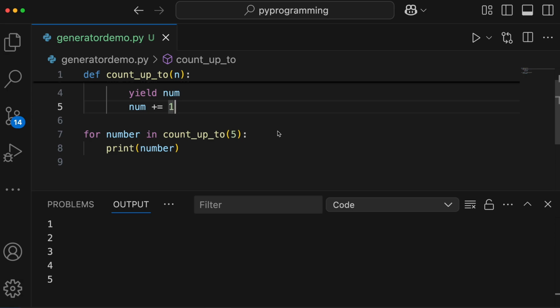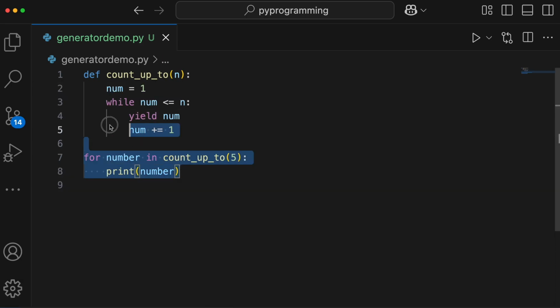This is really helpful if you're working with a very large file. Let's say you have a file with millions of lines, and reading the whole thing into memory would be dangerous, right? With a generator, we can read one line at a time and can achieve memory efficiency. Let's do one more example.